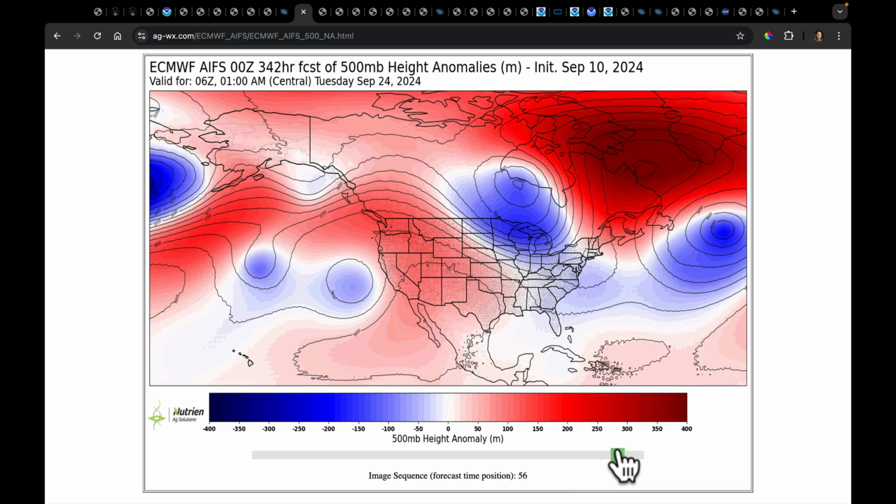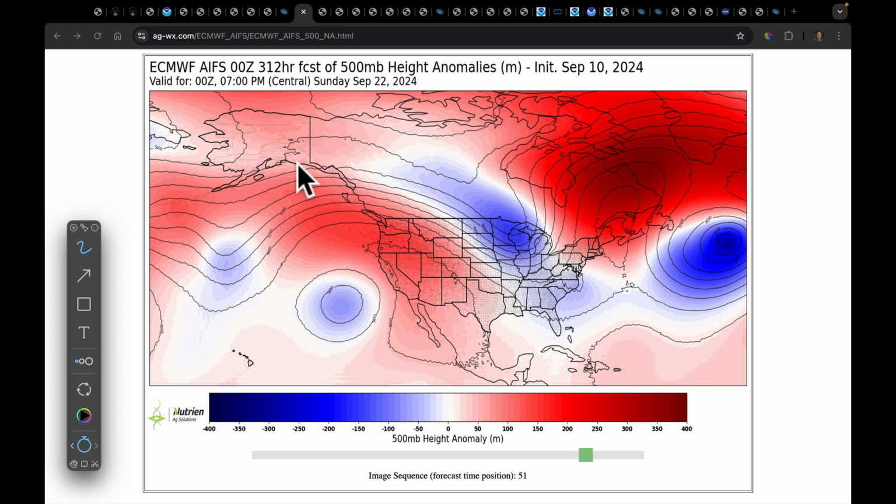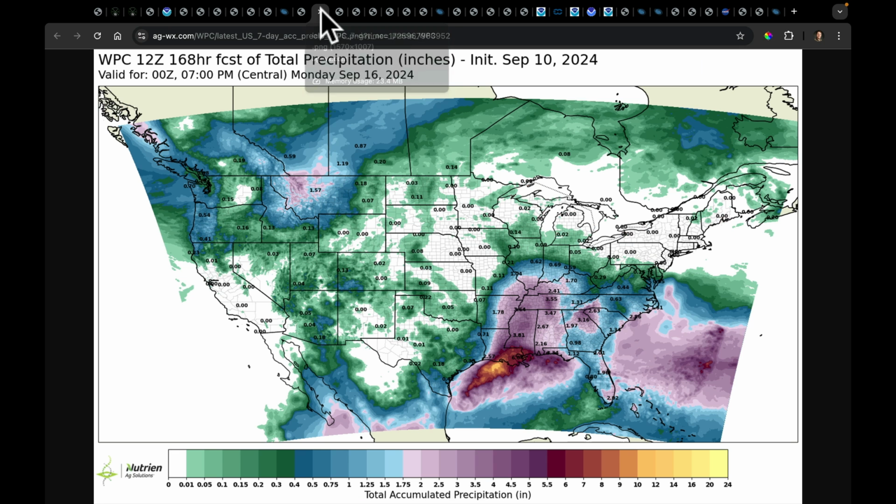The AI, once we get out there pretty far to the end of September, did for a moment try to go with a little bit of a high over low look across the west coast, which would drop a lot of cold air about September 21st, 22nd, 23rd into the Great Lakes. This is just way out there in the model forecasts, so we're going to have to take that with a grain of salt. But let's see how this all shakes down in terms of total precip.